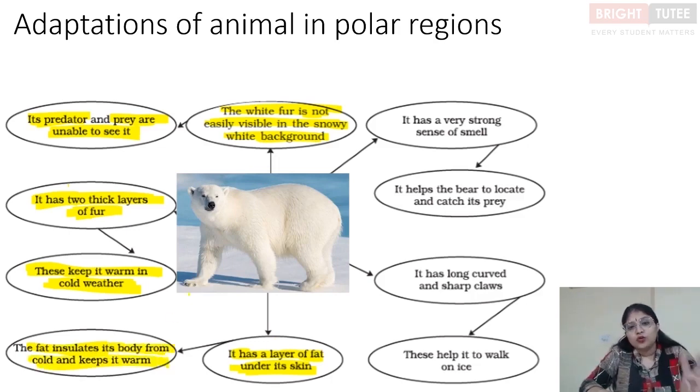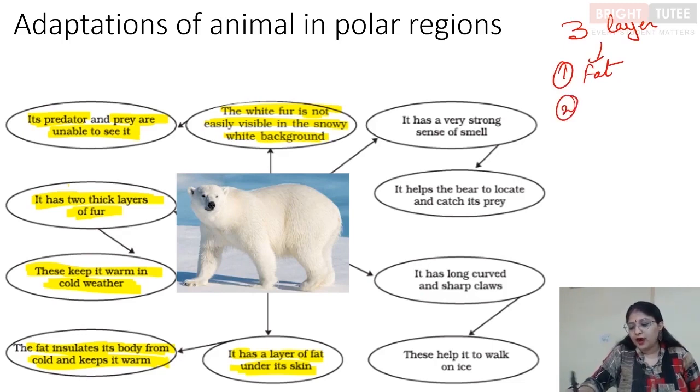So you can see that these adaptations are directly for keeping the animal warm, because if these adaptations were not there, this animal would not be able to survive such extreme cold, right? So it has a layer of fat under its skin, and this also helps in insulating the body and keeping the body warm. Now, if you look at this adaptation, how many layers are there for keeping it warm? There are basically 3 layers, right? What are these 3 layers? First is the fat that is present under the skin, and then there are 2 layers of fur.